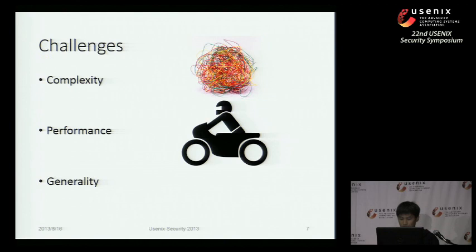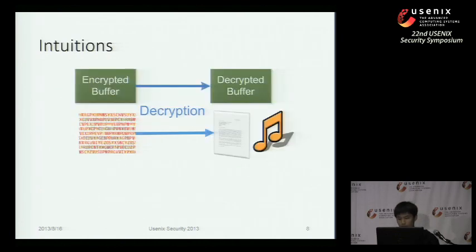Most media players are very demanding in performance, and will not function normally if we add too much overhead. The last challenge is generality. As we are doing research, we don't want to come up with a different solution for each kind of DRM individually. We want to come up with a generalized approach to attack DRM successfully.